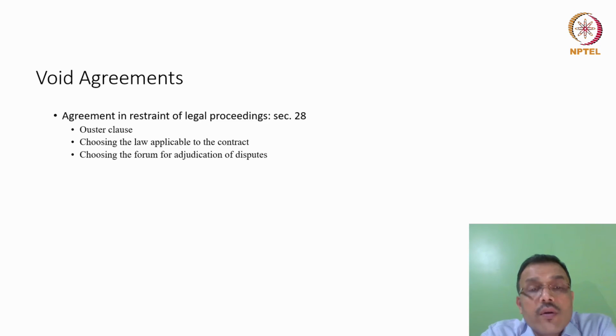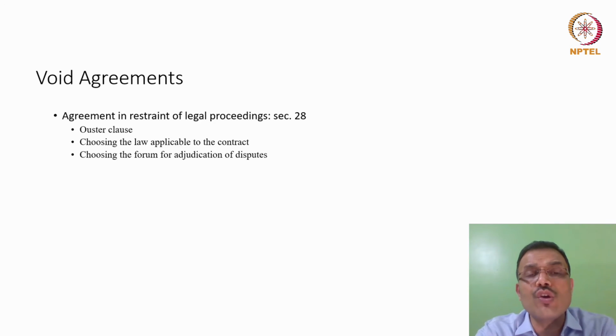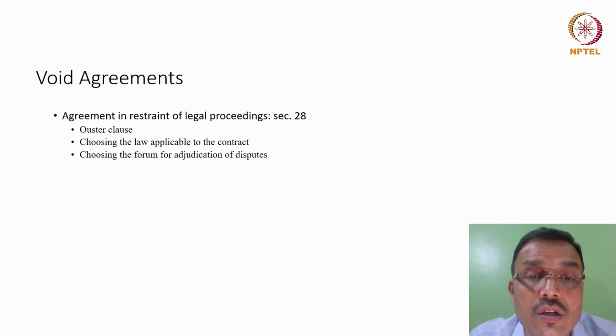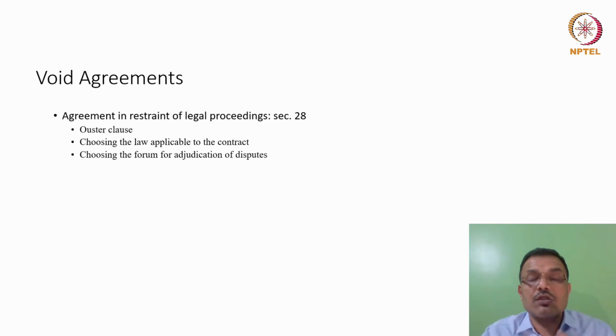Now, choosing the forum, friends, has always been a tricky affair, because sometimes the French national and the Indian national may say, look, let's not go to either of the countries, let's go to a neutral country. Now, the fact is you cannot exercise rights as a court unless you have the right to apply the law. Courts of every jurisdiction can apply the law of that land alone. So you cannot go to Switzerland and say, please apply the Indian contract law or the French national contract law. That's definitely not possible.